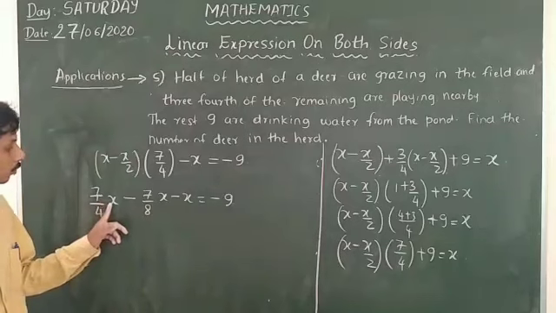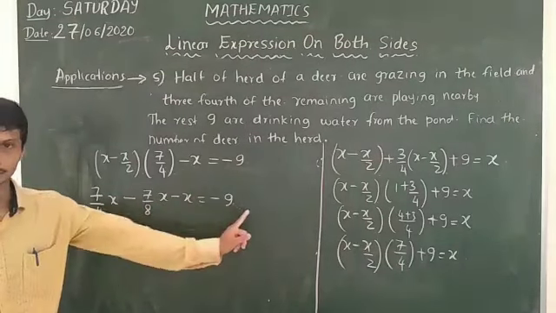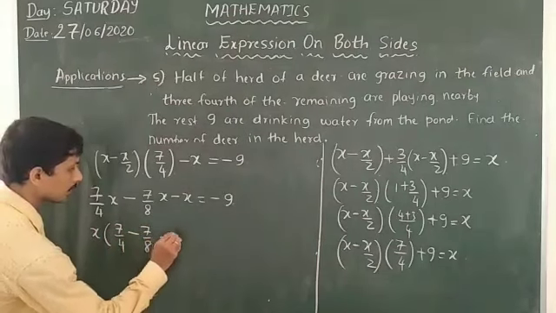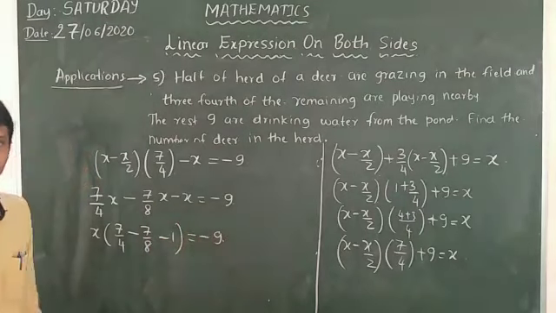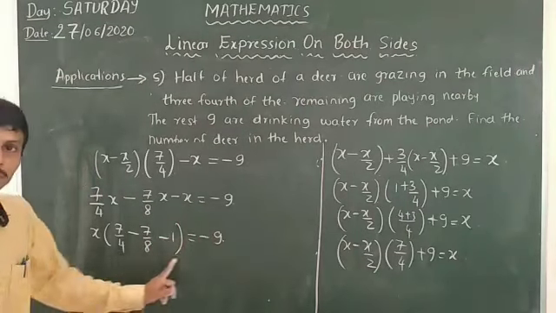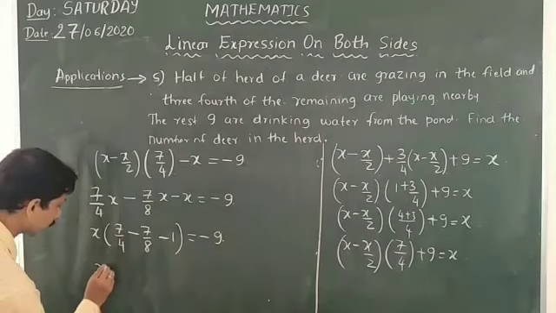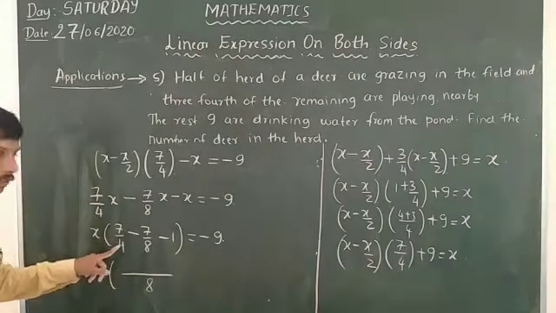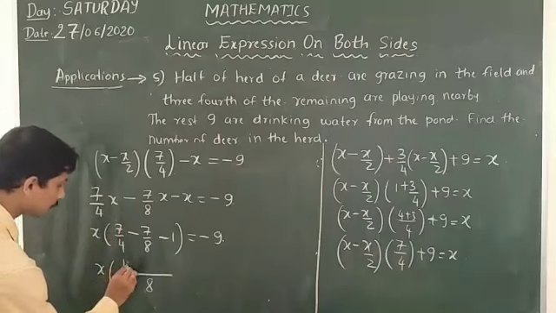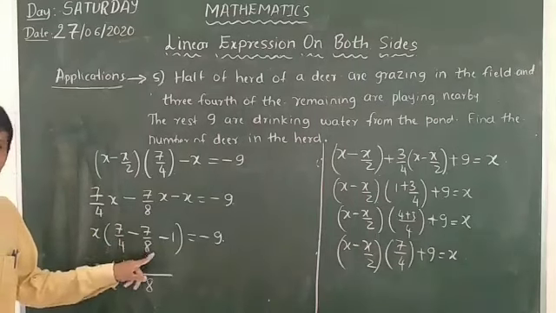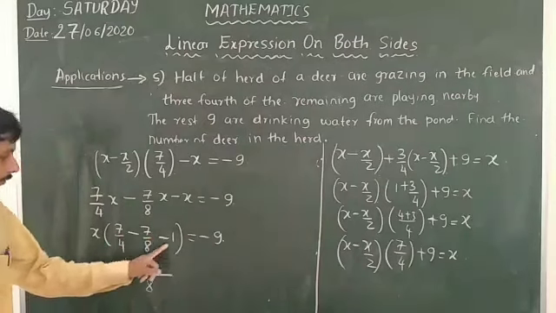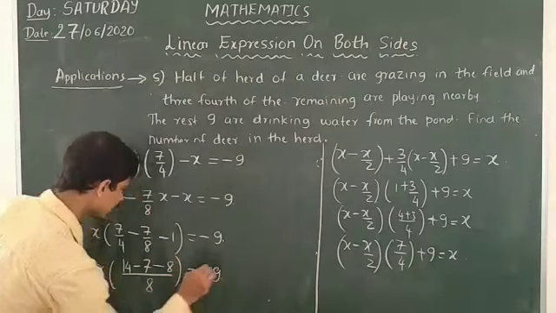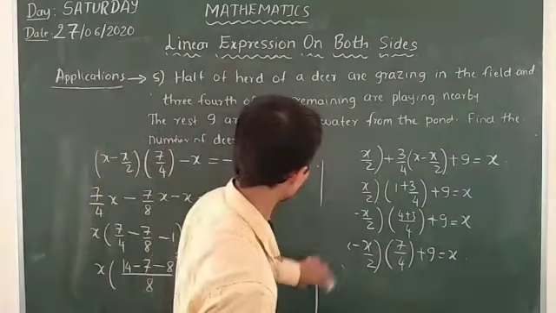Yes. So we have to take X out from these three terms. X into 7 by 4 minus 7 by 8 minus 1 is equal to minus 9. Then we have to take the LCM of these three denominators. 8 is the LCM. So we multiply with 2 here, 14, minus 7, multiplying by 1, and multiply with 8 here, is equal to minus 9.